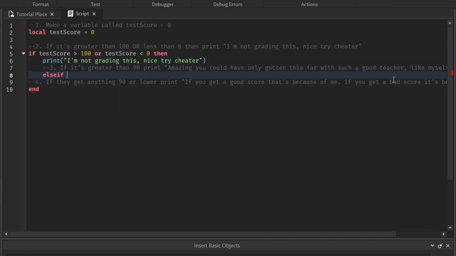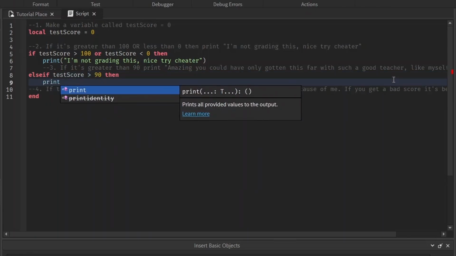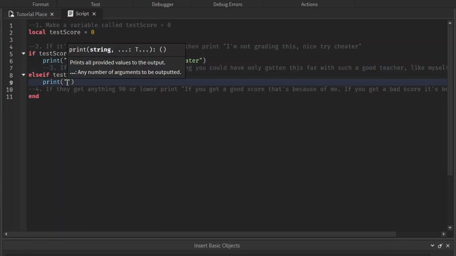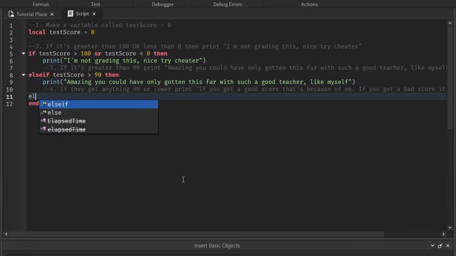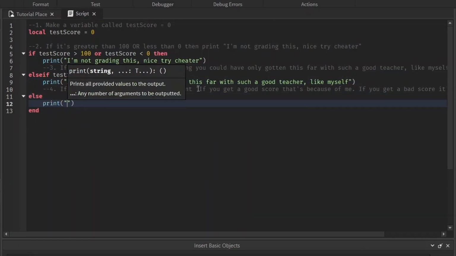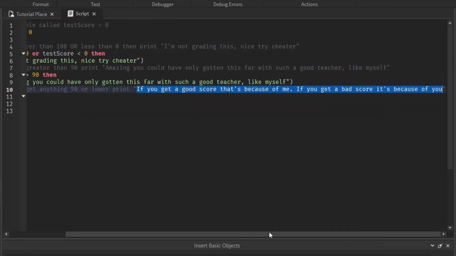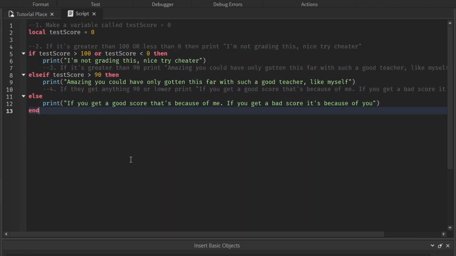Else, if the test score is higher than 90, then print amazing. You could have only gotten this far with a good teacher like myself. I'm going to take all the credit. Else print, if you get a good score, that's because of me. If you get a bad score, it's because of you. I'm not taking any responsibility, okay? It's not my fault you got a bad test score.